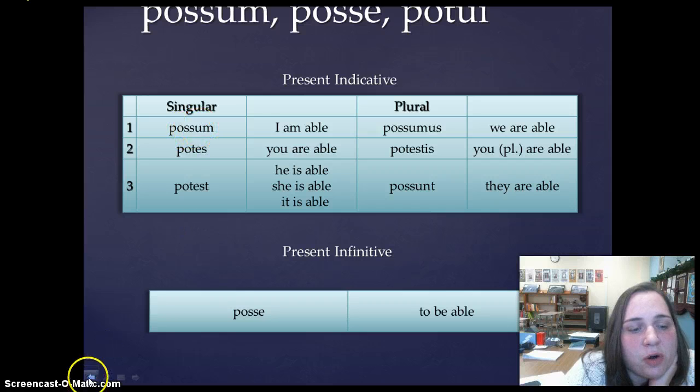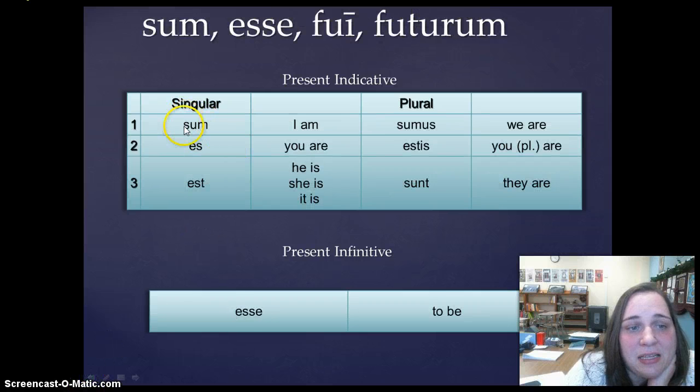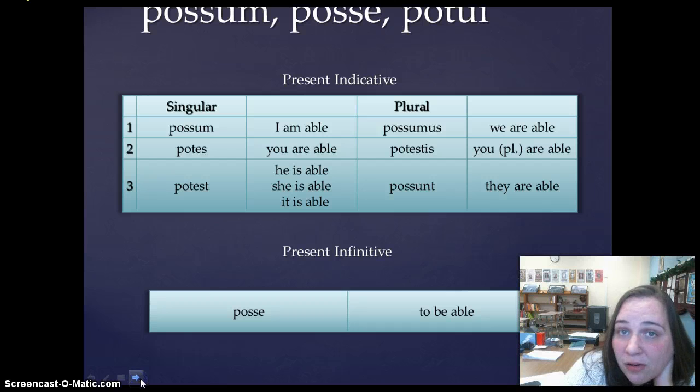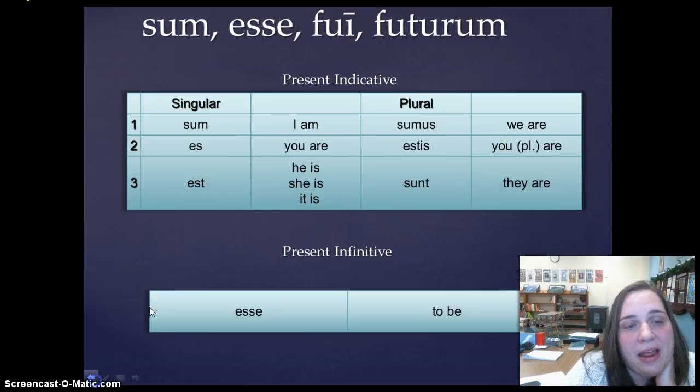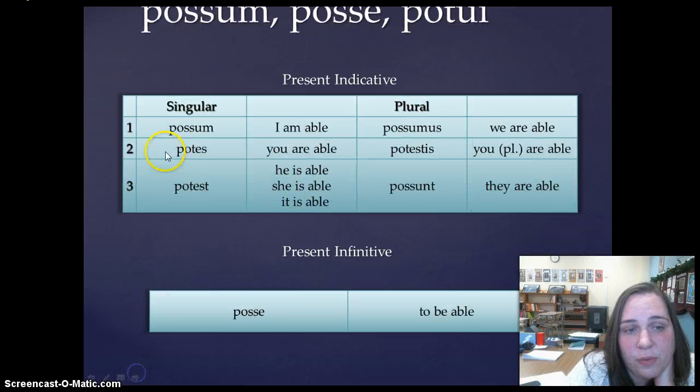Now, think about that little rule I just gave you two slides ago, okay? Anytime we have a form of the verb to be that begins with an s, when we make the compound for possum, to be able, we add a pos in front of it. But if that form of the verb to be begins with an e, we will add a pot, okay?